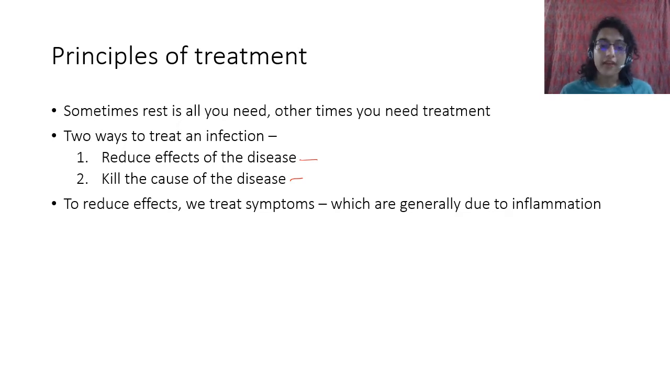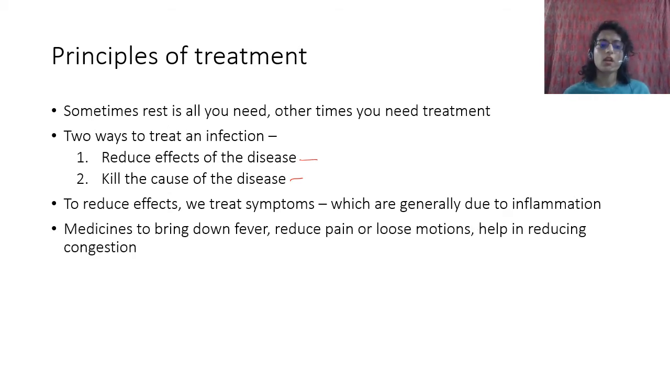To reduce the effects, we treat symptoms which are generally due to inflammation, like swelling or pain or fever. Inflammation is when the immune system tries to recruit more and more cells to fight the microbes, and it causes certain changes in the body. So you get medicines like Crocin or paracetamol. Crocin is basically paracetamol. To bring down fever, these are called antipyretics.